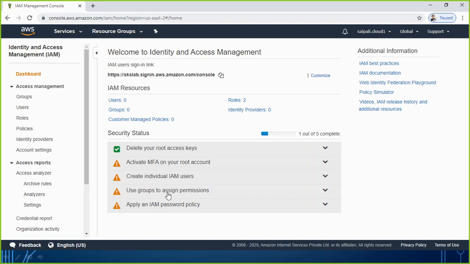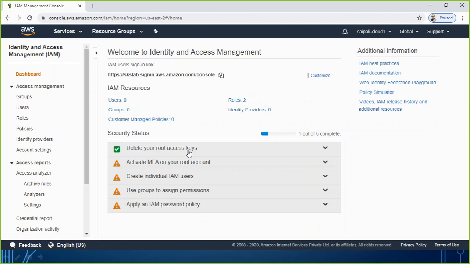Our concern for today's lesson is this one you see here. The first thing it is telling us is to delete your root access key, because it is always recommended not to use the root user to perform any task, because root has full privilege and can do anything. Better to always use another user account. Maybe you can give it permissions similar to root, but don't use root. So that is okay here.